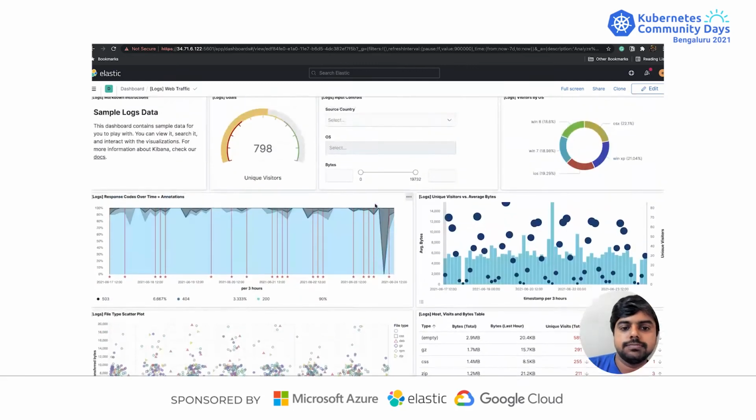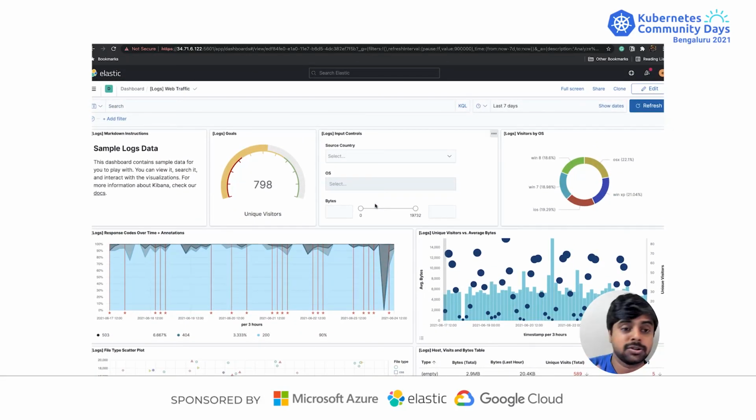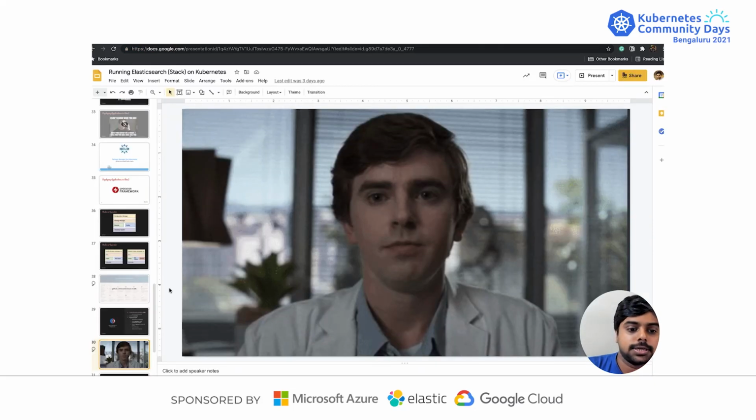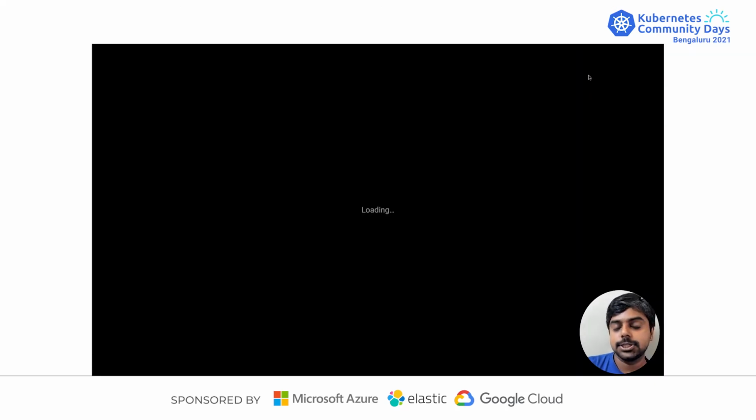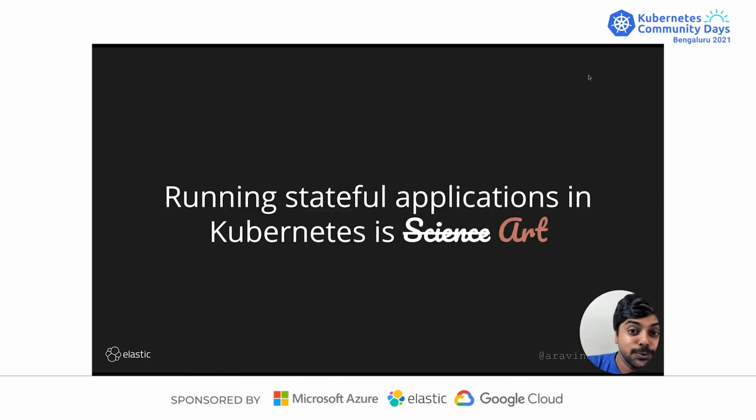So you could also uninstall in a similar fashion. You could delete the resources, manage the resources, create different namespaces, change the defaults and do a lot of stuff. In the end, I want to communicate to you all that running stateful applications on Kubernetes is not specifically a science. It's an art too. So you need to learn the art of building stateful applications. There are reasons, and there are interesting talks in the conference about building a stateful application and what you need to do.